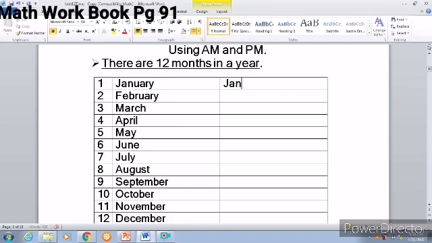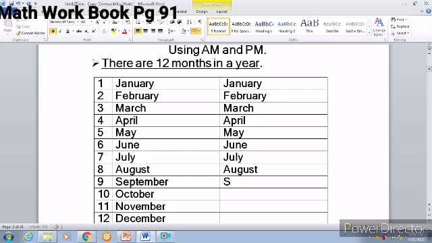January. February. March. Then April, this month. May. June. July. August.